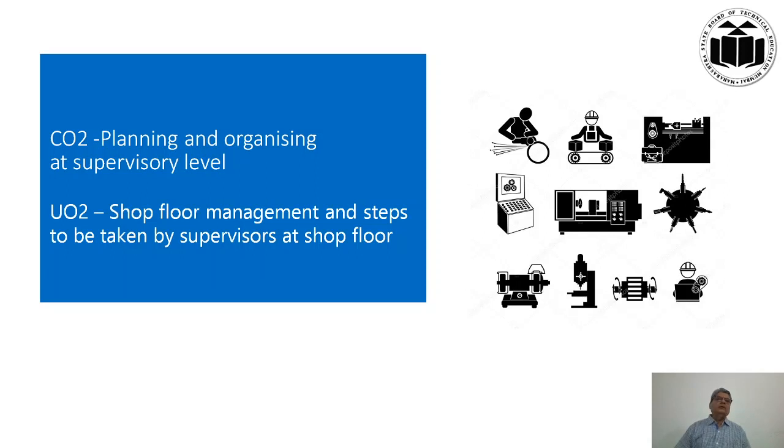Now in unit outcome 1 we have already discussed planning, and in further unit outcomes we will discuss organizing. Here in unit outcome 2 we will try to understand the shop floor, because our course outcome is about planning and organizing at supervisory level, that is at the shop floor level. So in unit outcome 2 we'll understand shop floor management and steps to be taken by the supervisor at the shop floor.